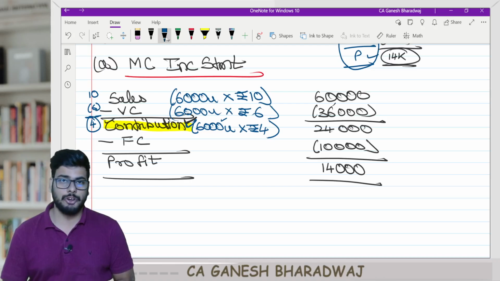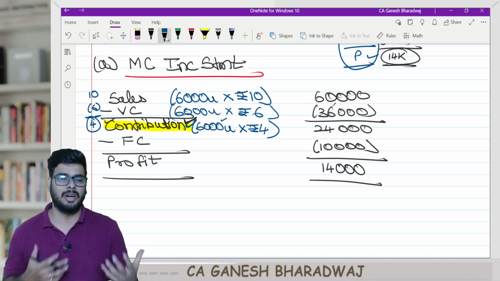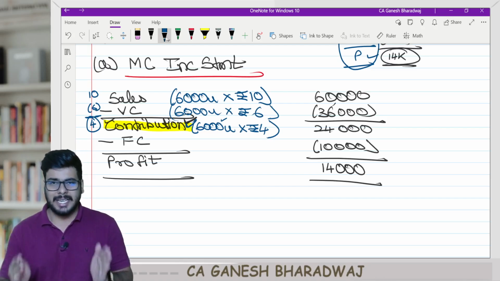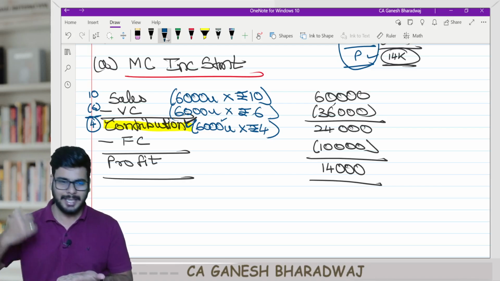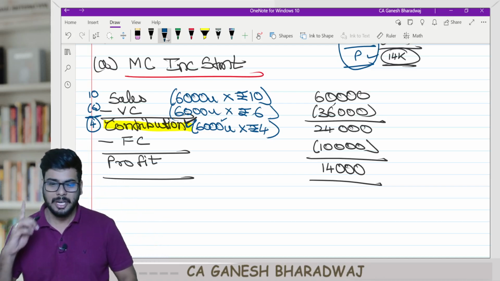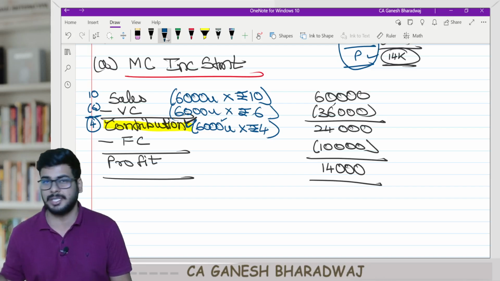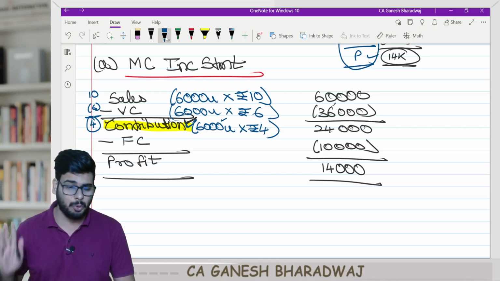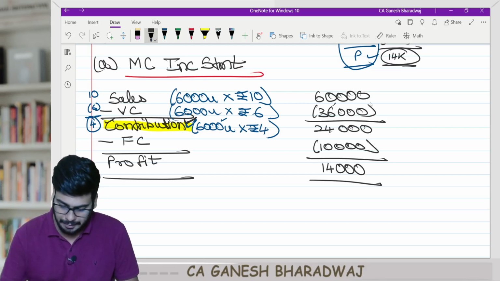Guys, trust me, this is going to be a lifetime learning for you, because from now on, there will be a lot of areas where we'll be seeing marginal costing. In final also, we'll be seeing marginal costing. That's why I am taking it very slow. We will set the foundation very strong, and then whatever the concept, you can derive it by yourself at any given point of time. So make sure that you are getting the best learning experience, and there is no mugging up in this chapter. Mugging up is a crime. In costing itself it's a crime, but in marginal costing more so, definitely not acceptable. So please do it quickly, and then we will proceed.